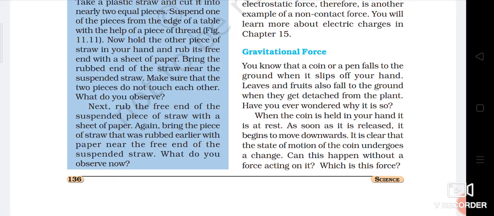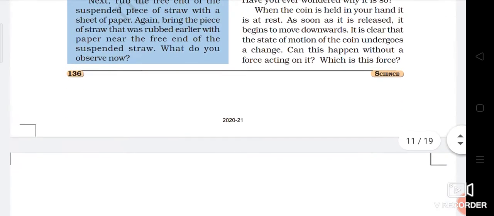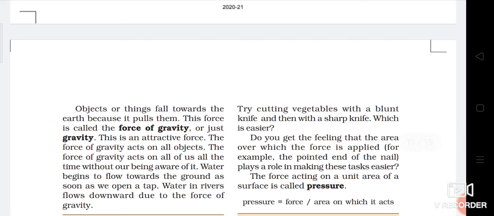When the coin is held in your hand, it is at rest. As soon as it is released, it begins to move downwards. It is clear that the state of motion of the coin undergoes a change. Can this happen without a force acting on it? Which is this force? Objects fall towards the earth because it pulls them, and this force is called the force of gravity or just gravity.